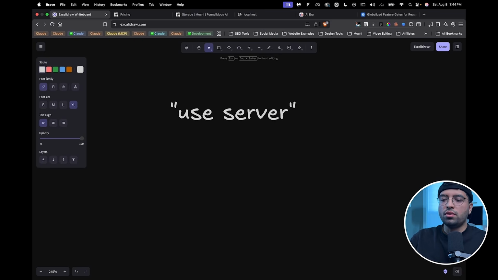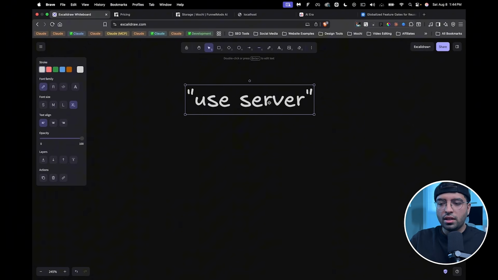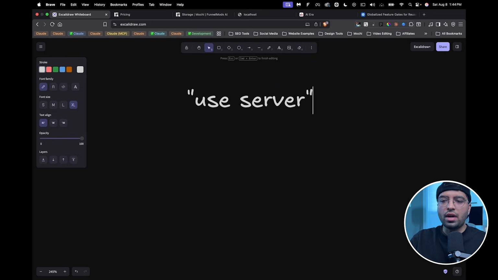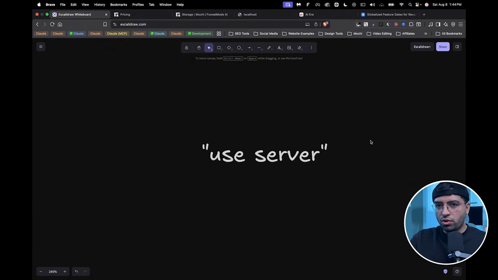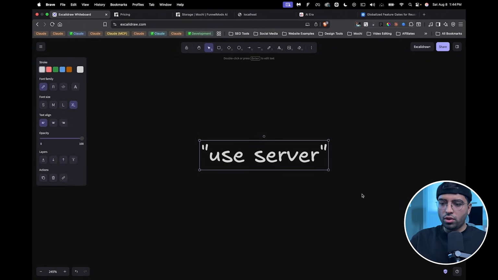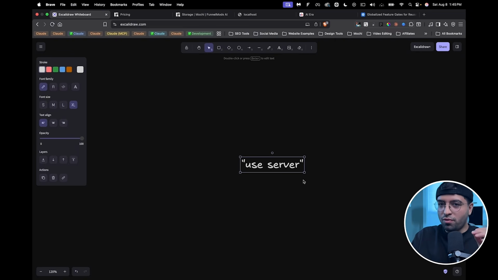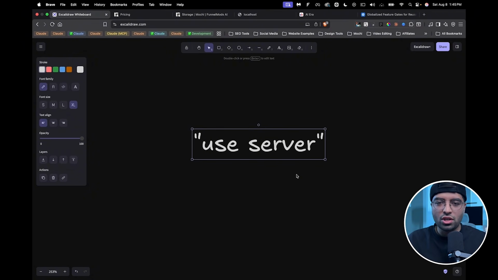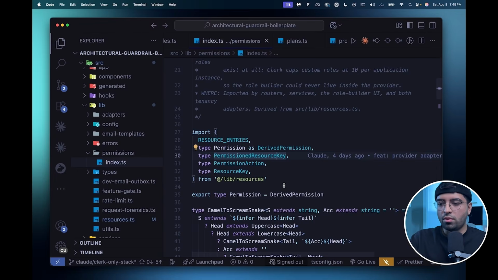But let's say, not user, use server. This line typically is supposed to be mentioned in every page where you have server actions. And so I want you to create some sort of TypeScript or some sort of architectural guardrail that ensures that this line exists on these pages. So pause this video and try to guess or try to do some research to see how you could create your own architectural guardrail that enforces this concept. Okay? It's not the same thing as what we just explained, but it's very, very close. So go ahead, pause this video and give it a shot, and then we'll see you on the other side.